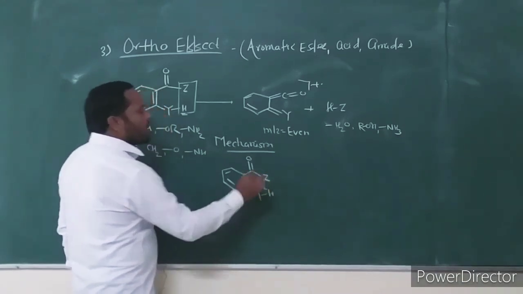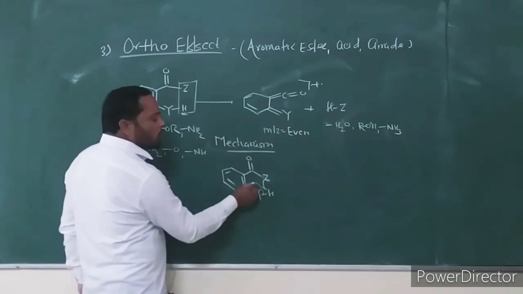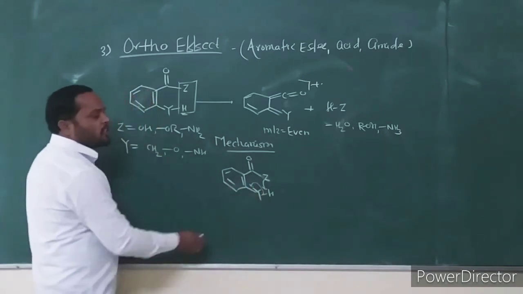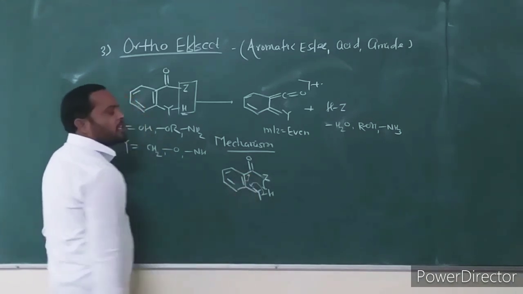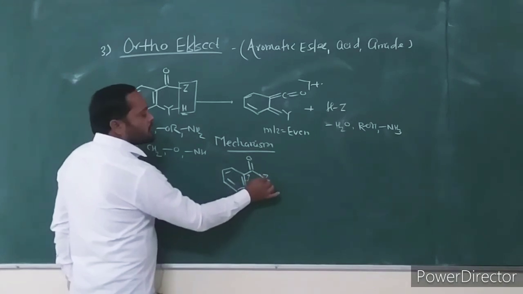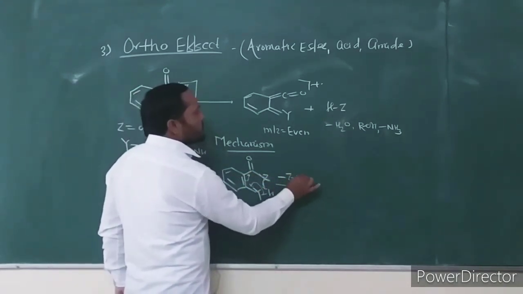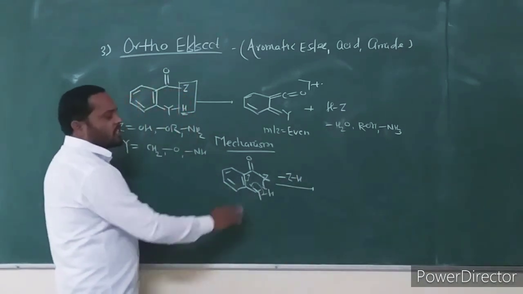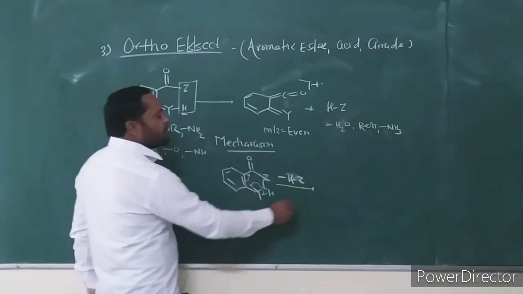It abstracts this hydrogen on the ortho group, with transfer of the bonding electrons between the ring carbon and Y. The pi electrons transfer at the carbonyl carbon, and there is the loss of ZH. This HZ, H and Z, is eliminated.